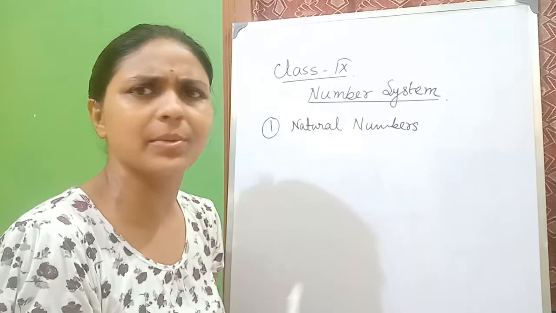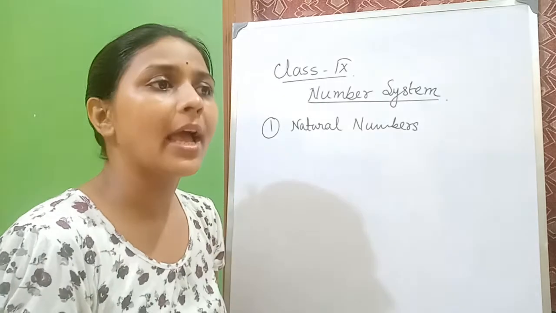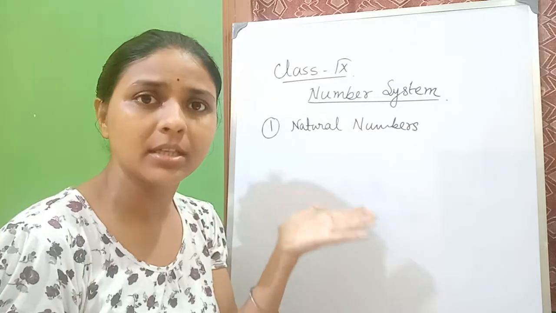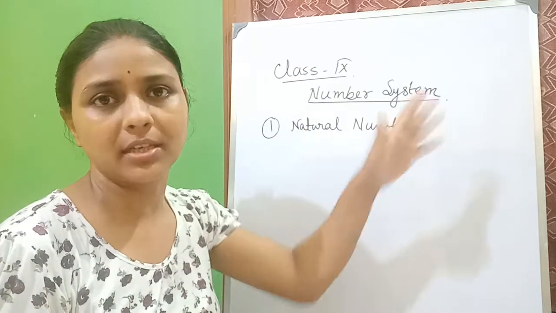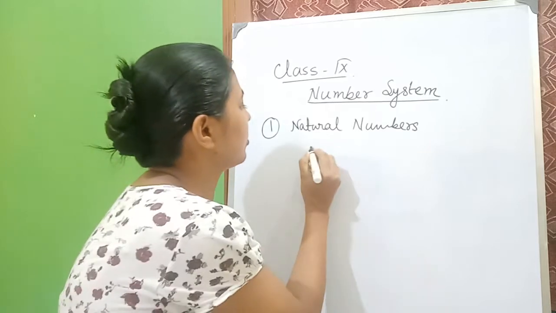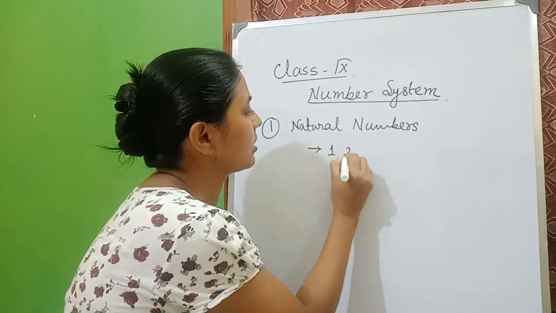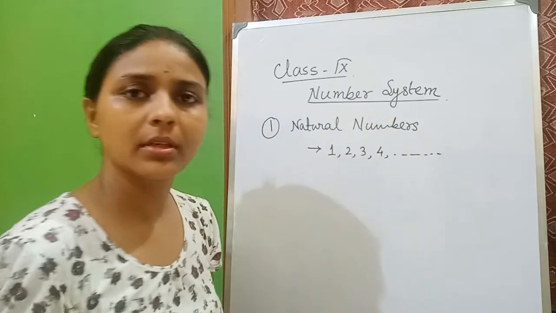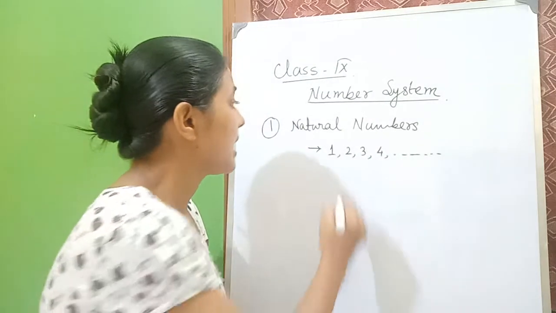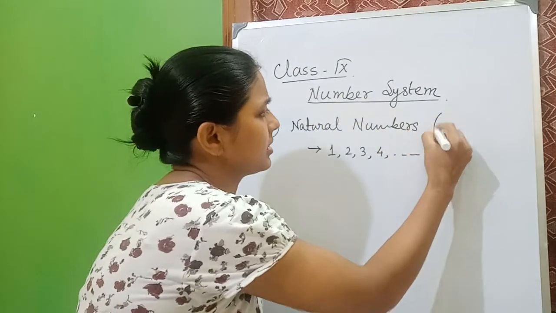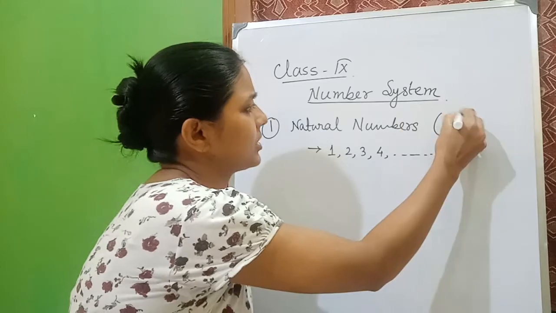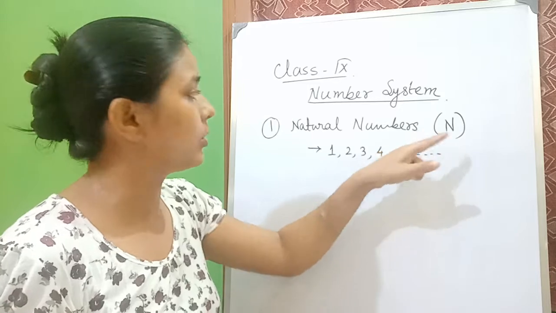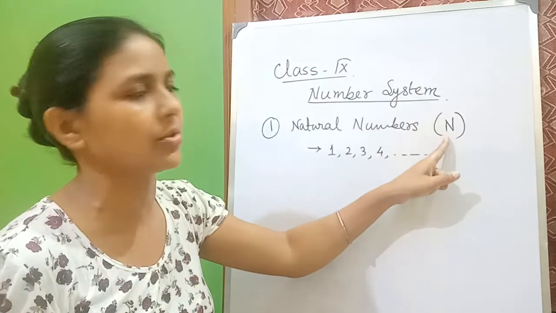Why natural numbers? Because they come naturally, and we started our journey with numbers when we were kids. So natural numbers are 1, 2, 3, 4, dot dot dot, going up to infinity. The whole collection of natural numbers is denoted with capital N.